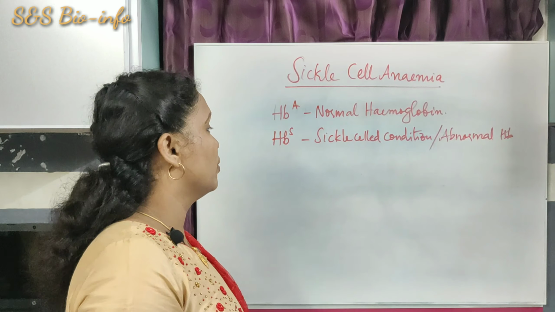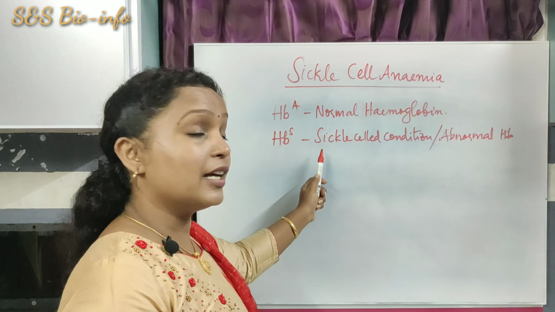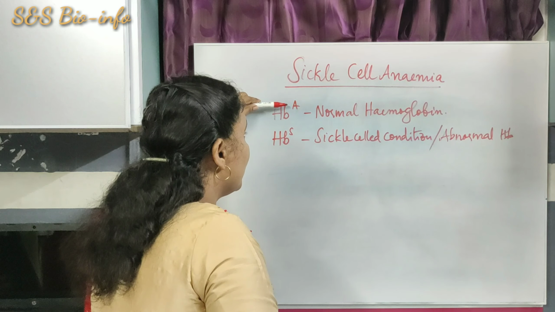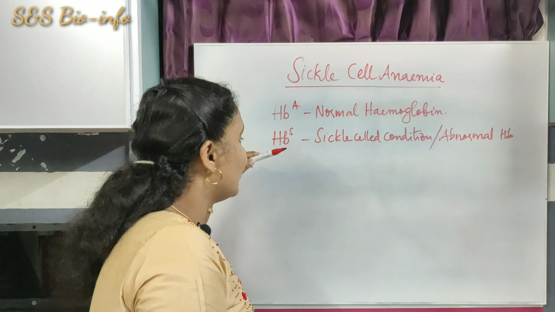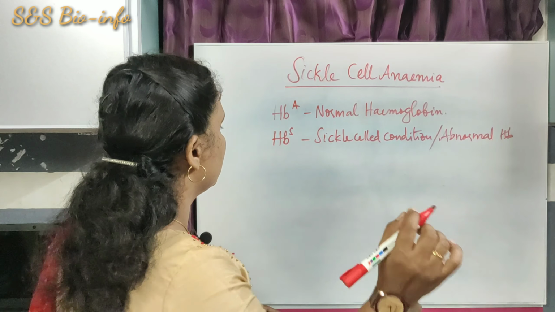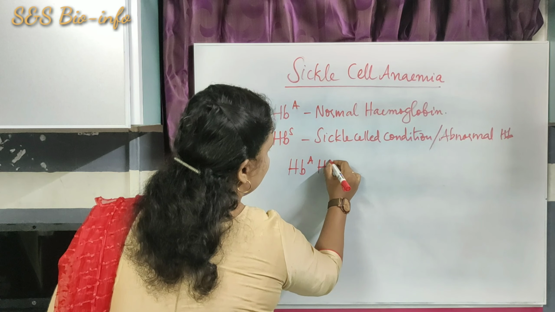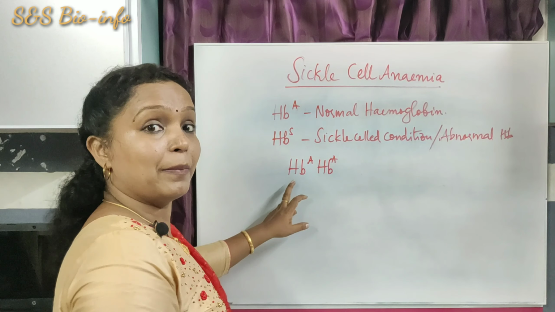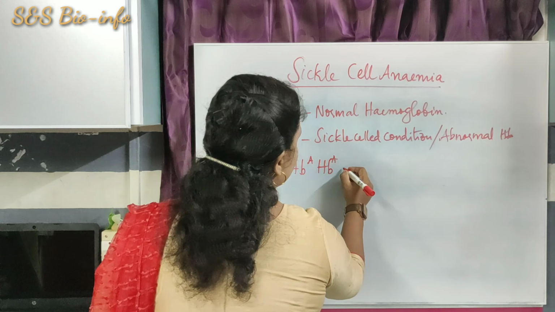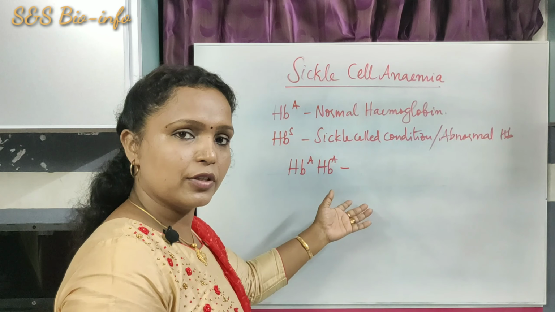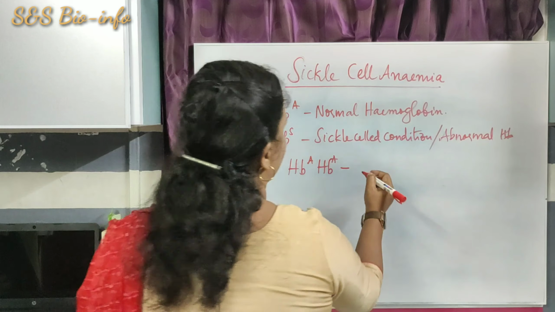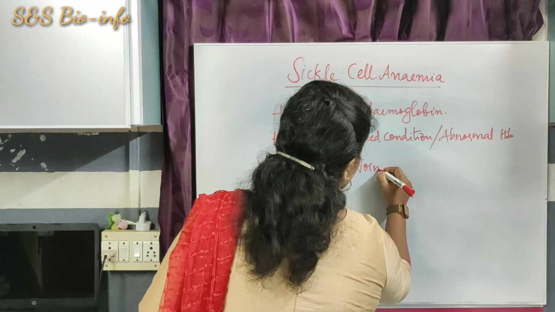The condition is caused due to the HbS recessive allele. The first one is the dominant one. The second one is the recessive one. If a person has two dominant alleles like this, a pair of dominant alleles, the person's body produces normal hemoglobin. So, normal condition.